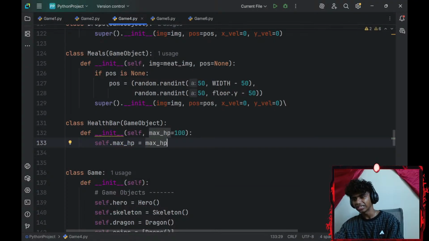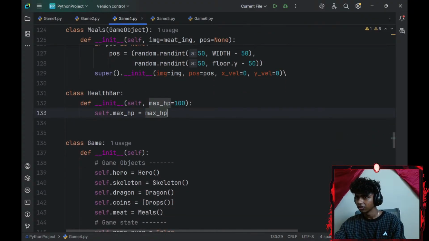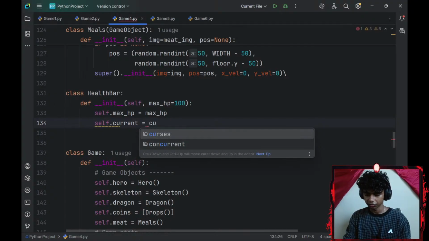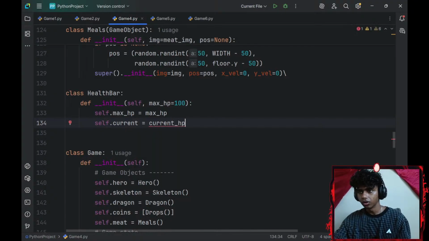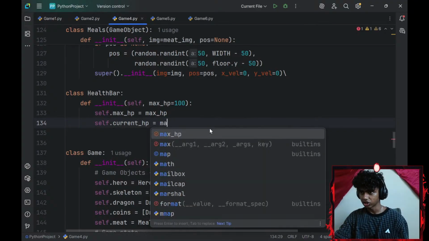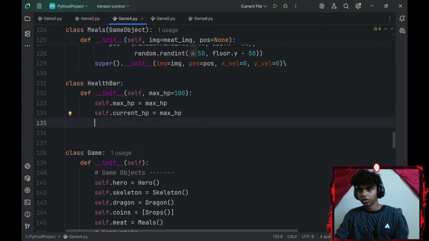And I don't think it's going to inherit from my game object class, because since this is a UI that's going to be on screen, I don't think I'll have to treat them as my game object. These are going to be screen UIs. Okay, self.max_HP equals max_HP, and self.current_HP equals current_HP. Do I need a parameter for my current HP? Equal to max HP, so let me go with max HP. Okay, that looks pretty correct. And then what else do I need?